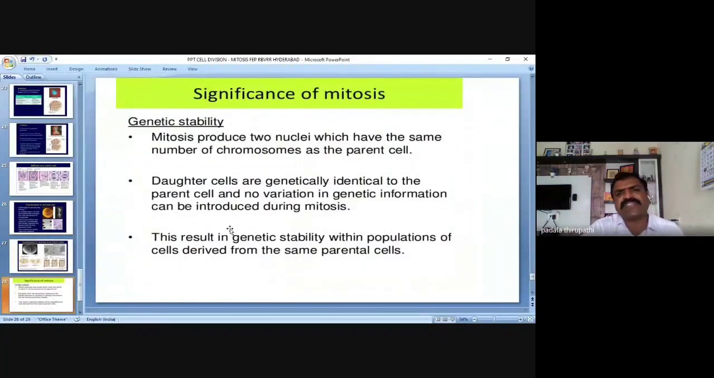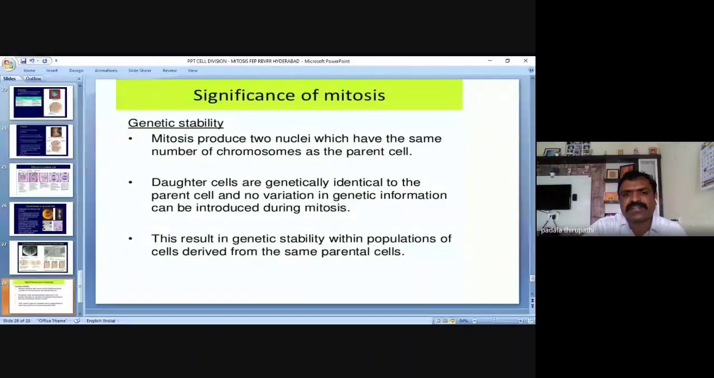So what is the significance of this mitosis? What is the importance of this mitosis? Very, very important, my dear friends. So genetic stability is more important.